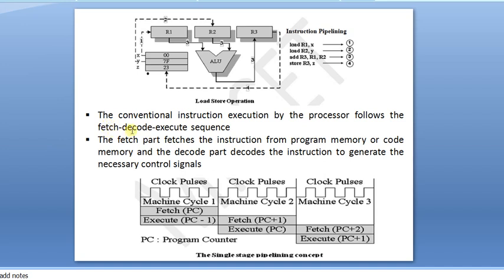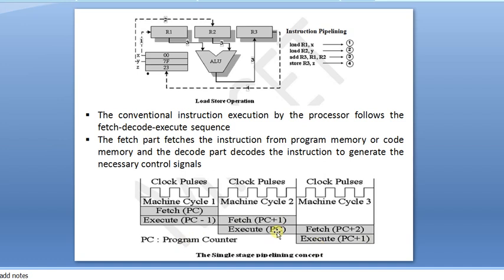In the second stage, the necessary control signals will be generated by decoding that instruction. What registers are required, and what control signals are to be generated by the processor, will be determined in the decoding stage. The execution stage gets the operand values and starts executing the ALU operations, and whatever operations are performed in that execution, the storing is also done in the execution stage only.